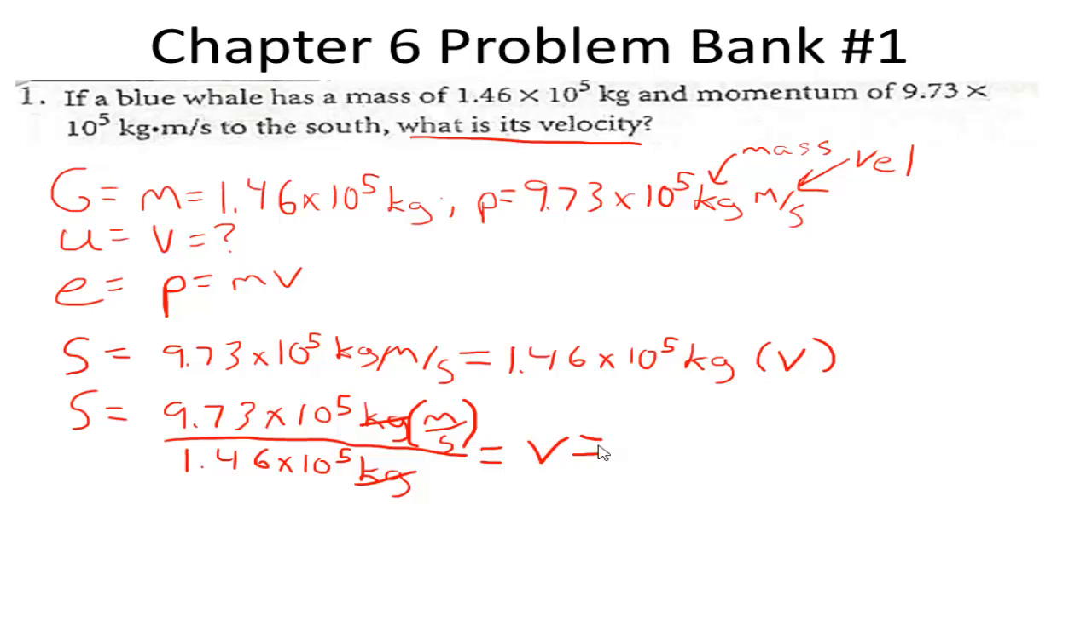And our velocity will be equal to 9.73 times 10 to the 5th divided by 1.46 times 10 to the 5th, or 6.66 meters per second.